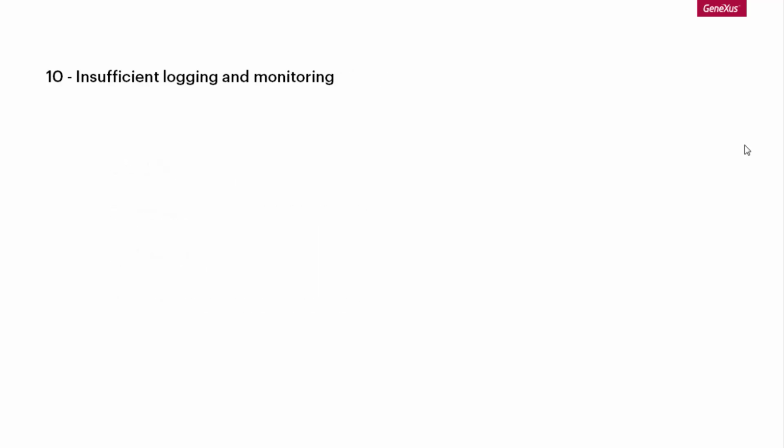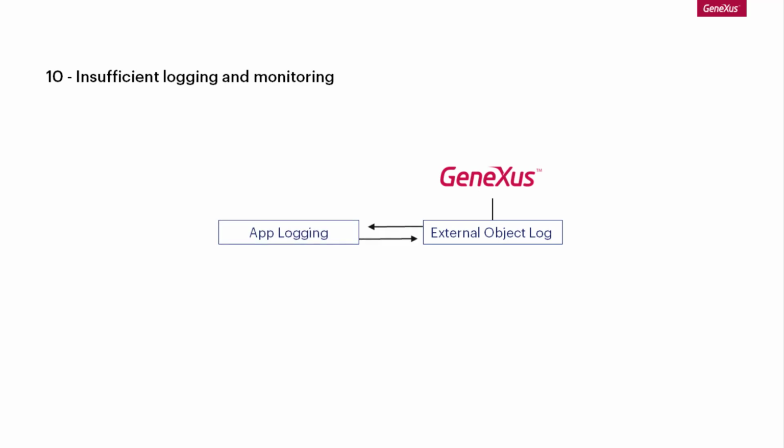The last item in the list corresponds to insufficient logging and monitoring. For all cases, a monitoring process must be defined to detect possible security-related events or incidents. Although Genexus offers logging mechanisms at the app level and at the external object log level for adding customized information to the application's log, it's necessary to define the relevant information provided by the various devices involved, such as web servers or firewalls. Additionally, the protocols for relaying and categorizing the information gathered must be defined. This allows for the detection of events that pose a threat to the system and also prevents further incidents.